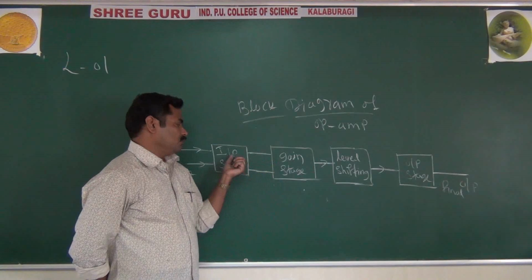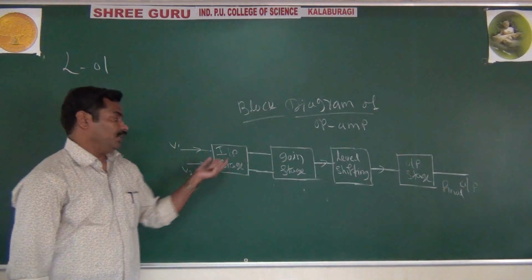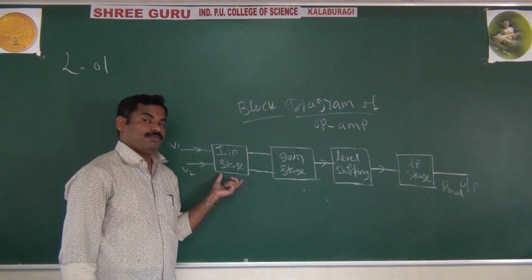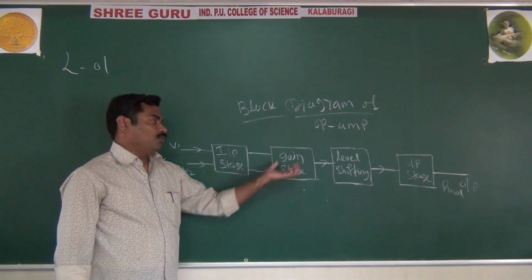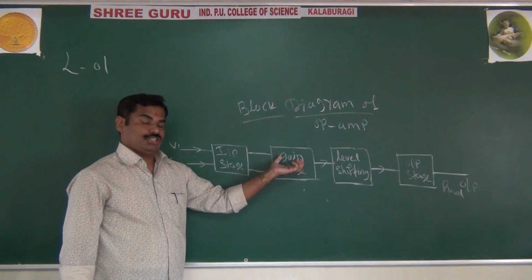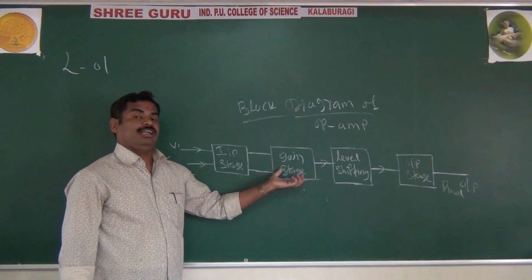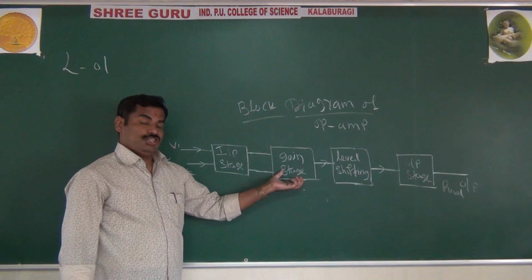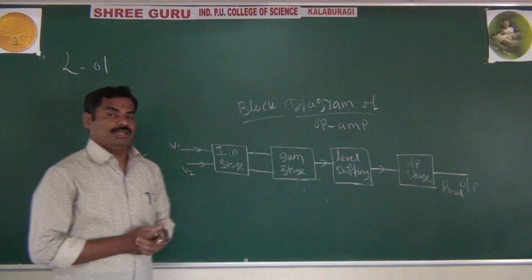It means whatever gain is given by the input stage, it is not enough. We want more gain. That more gain is given by your second stage. It is also called the intermediate stage. It is also called the gain stage, because once again we want more gain.